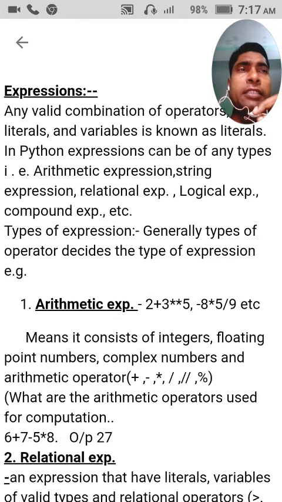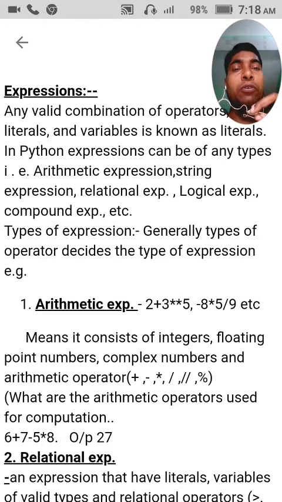Today's class is related to expressions. Today I will teach you about expressions. Under this I will teach you what an expression is, the types of expressions, and how we evaluate expressions. Now let us start expressions.